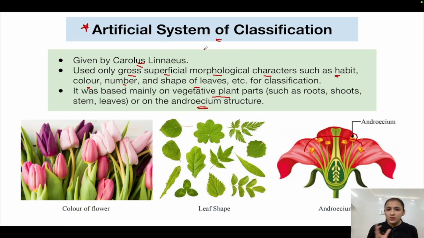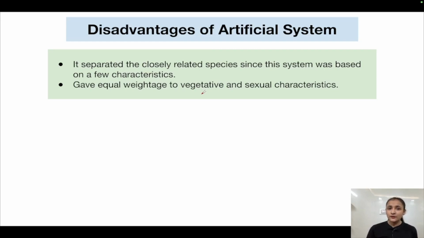Now it is not all roses. There are certain cons also to this system. What are the disadvantages of the artificial system? The disadvantage number one is that it separated the closely related species since the system was based on a few characteristics. Now, क्योंकि हम बहुत थोड़े से characters consider कर रहे हैं इस system में, only gross superficial characters, so the disadvantage was that oftentimes जो closely related species हैं, वो भी एक दूसरे से separate हो जाते थे classification system में, ठीक है, क्योंकि हम बहुत limited character study कर रहे हैं. So this was one of the disadvantages of this system.